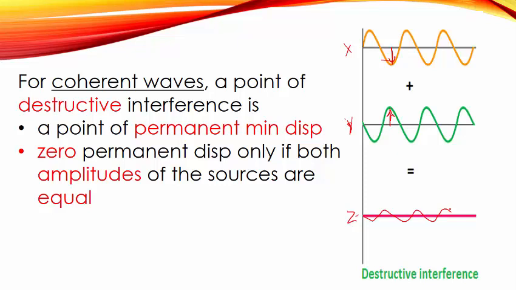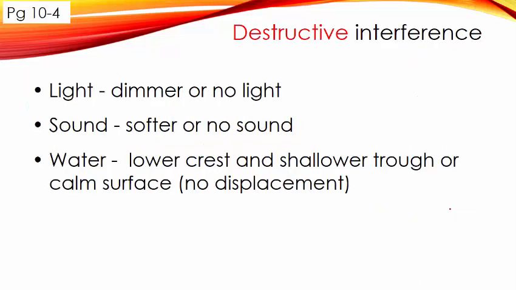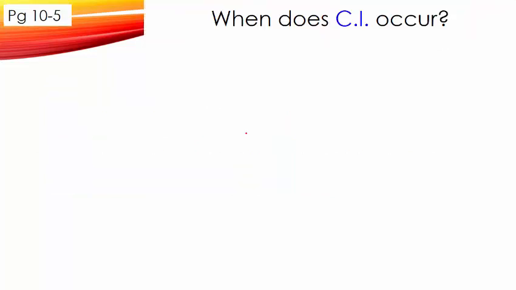So instead of one straight line, in this case, we'll get a light that is dimmer, or no light if there's destructive interference, or sound that's softer or no sound, where if the amplitudes are the same, they totally cancel out each other. We may be thinking, quite strange, right? If I shine two light waves, I'm supposed to get a brighter light, but how come it can actually cancel out, become dimmer or no light? Yes, this is the interesting thing about interference. It is not always becoming brighter, it can also become dimmer.